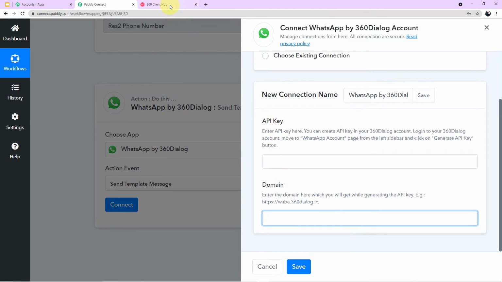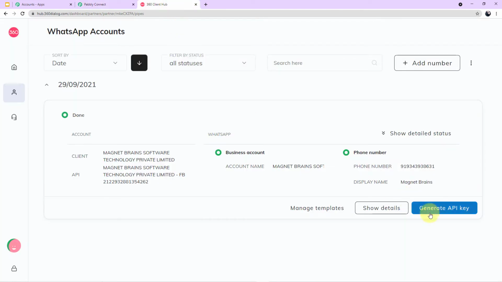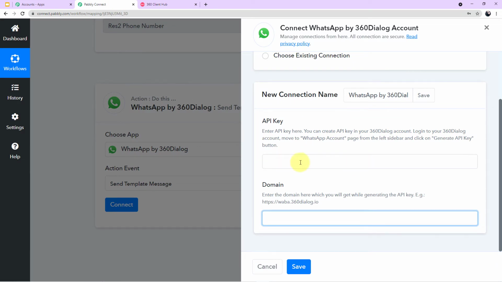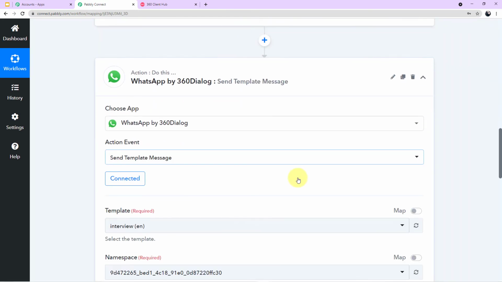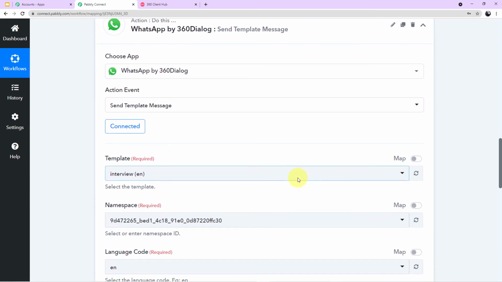Guys, as I have shown you, as I have told you, I have already generated my API key as it is a one-time process and I have copied it from before. So I'll come here and I'll copy both the fields, API key and the domain, and now I'll click on save. Because of some security reasons, I cannot show you this process. So we will directly meet in our workflow. Okay guys, as you can see on my screen, we have been successfully authorized in.